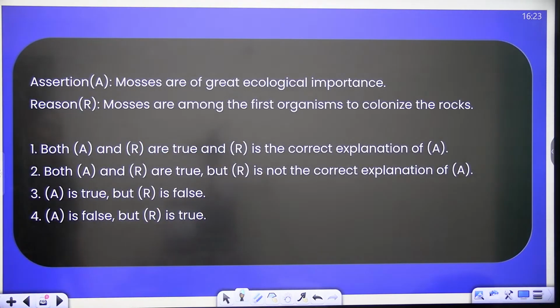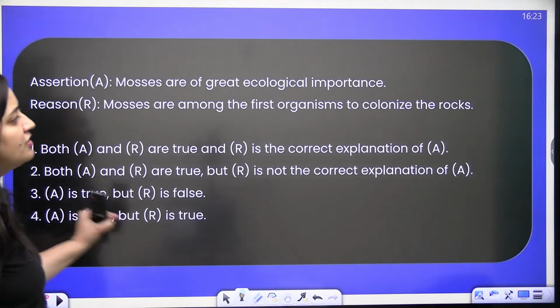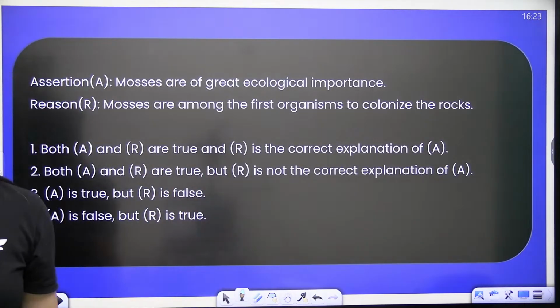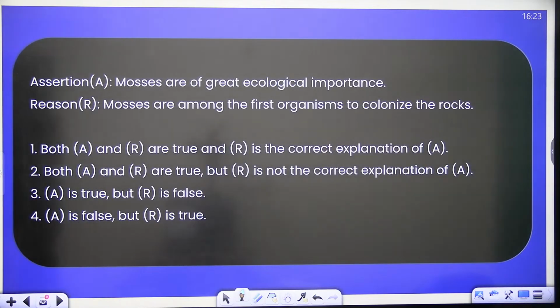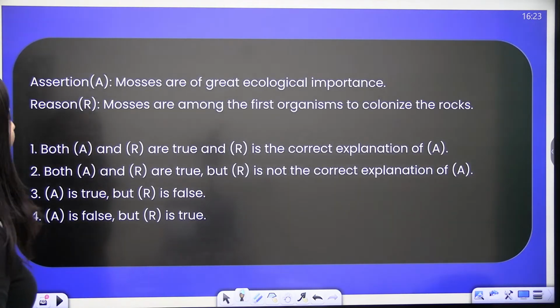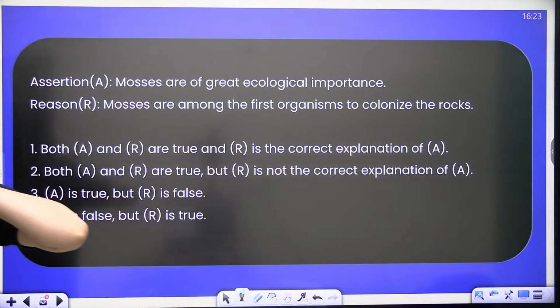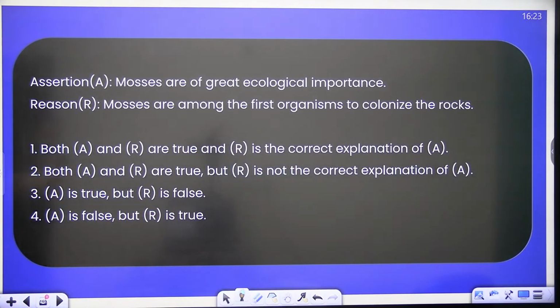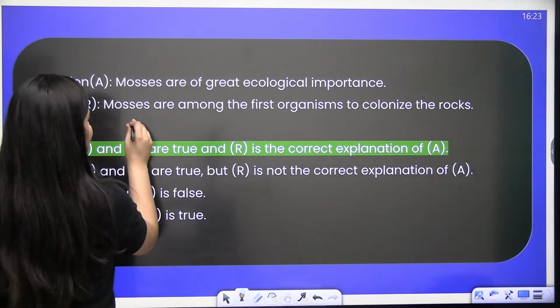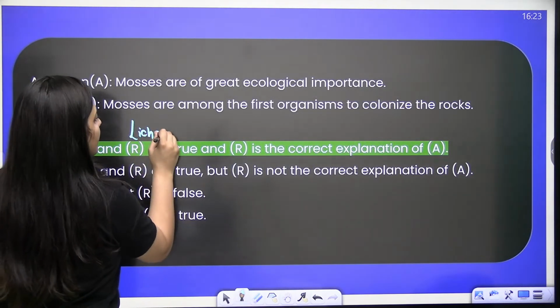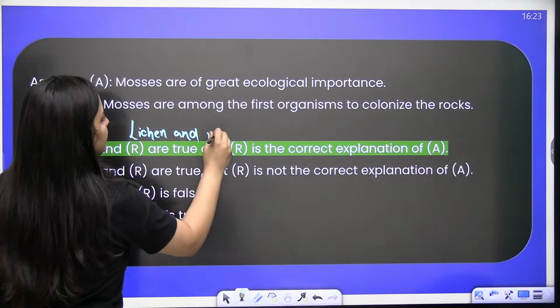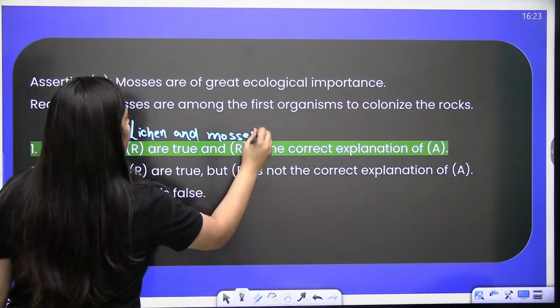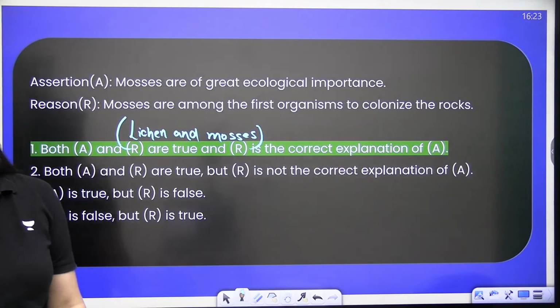Okay, the next question. Mosses are of great ecological importance. They are among the first organisms to colonize the rocks. Clear, bache? Of course, both are true. You know, lichens and mosses, they are the pioneer communities during ecological succession.